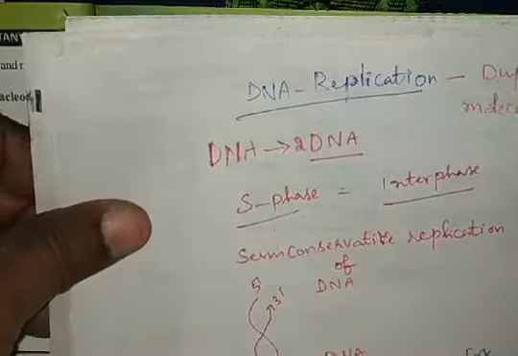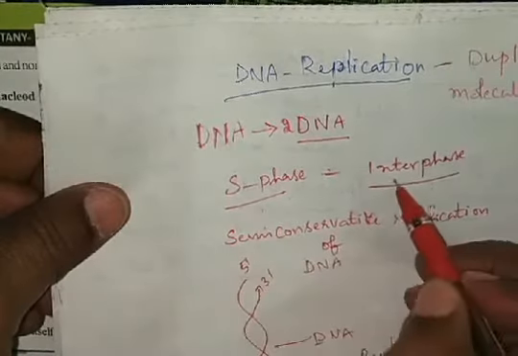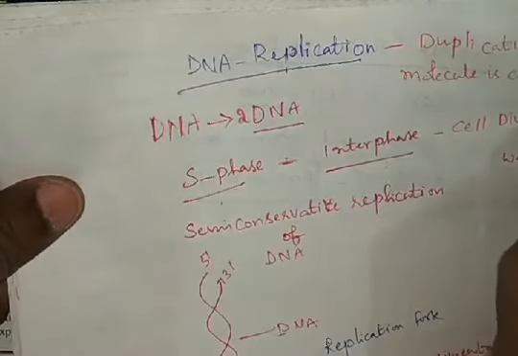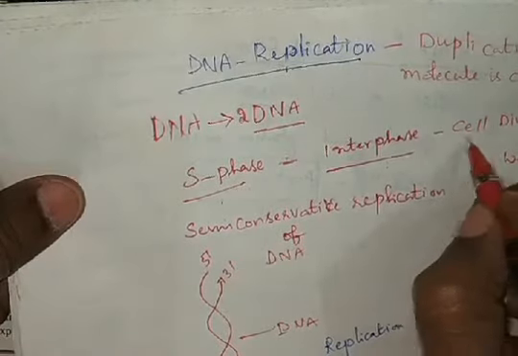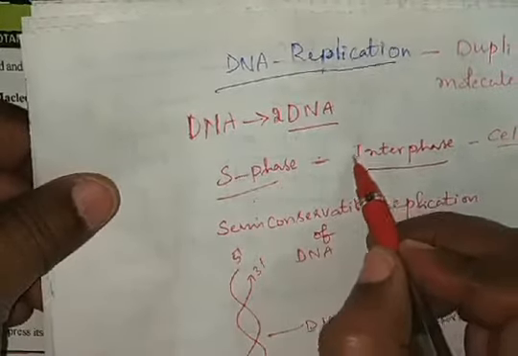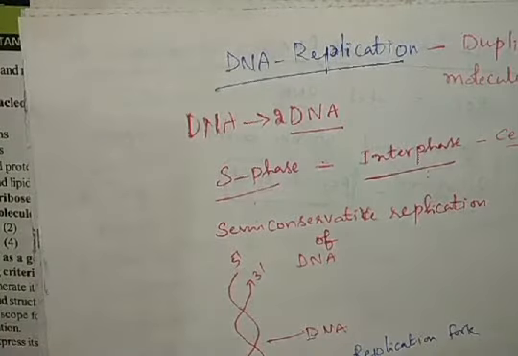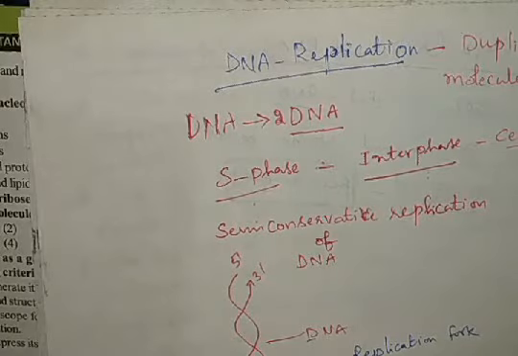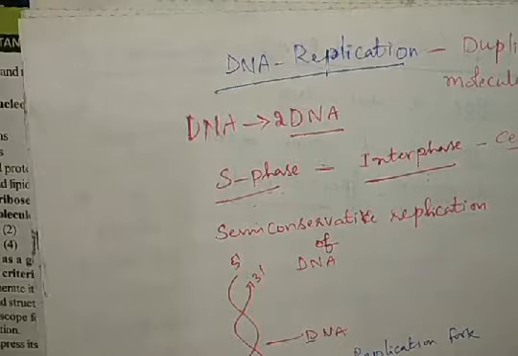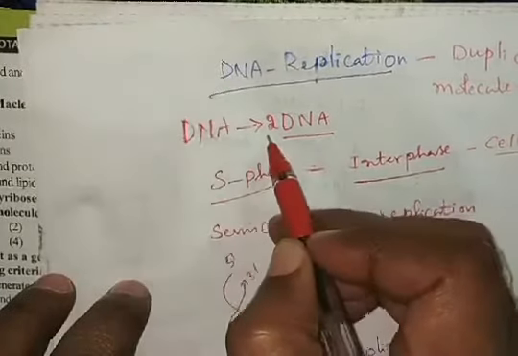Actually, this DNA replication takes place in the synthesis phase of the interphase in cell division. In the cell cycle, there is an interphase, and in that interphase there is an S phase. In that S phase there is a duplication or doubling of DNA. This doubling of DNA develops the two daughter DNAs.